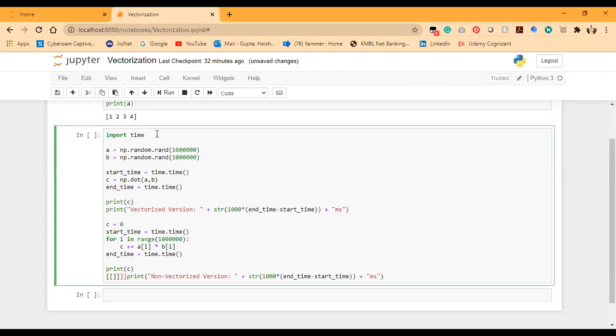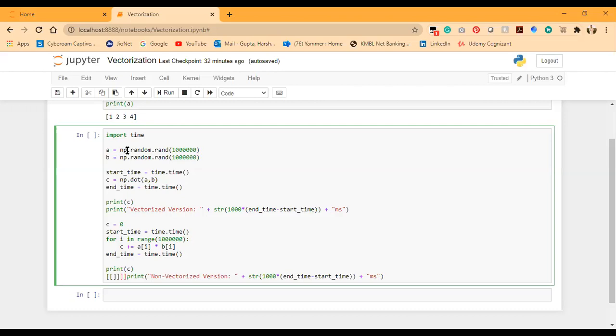Instead of making two vectors W and X as we used in the lecture, we will make two vectors A and B, so that it doesn't cause confusion. The first vector is A and the second vector is B. We will assign random numbers to these vectors because we need very large vectors, and we cannot explicitly write all the values.